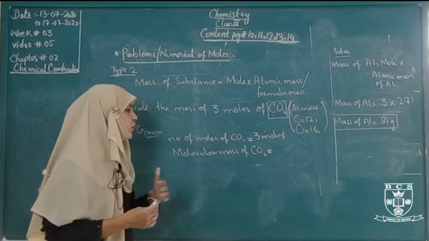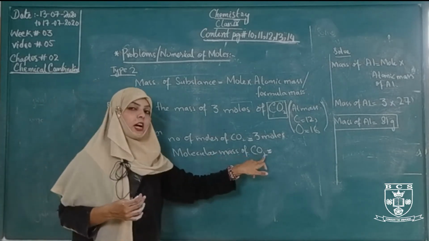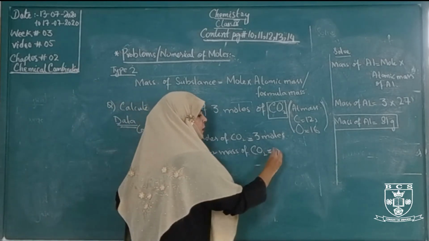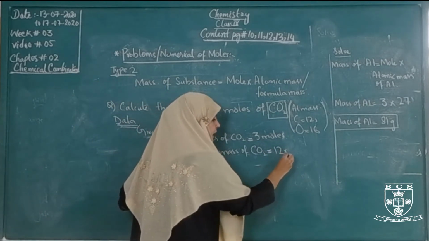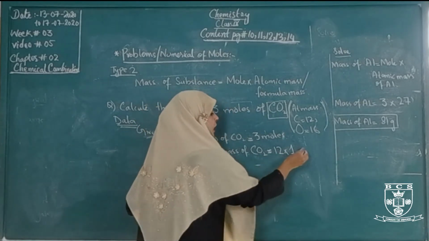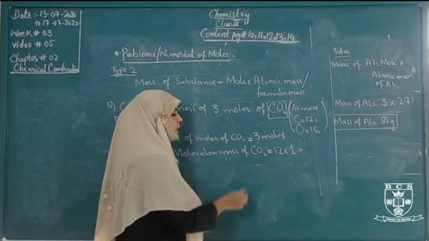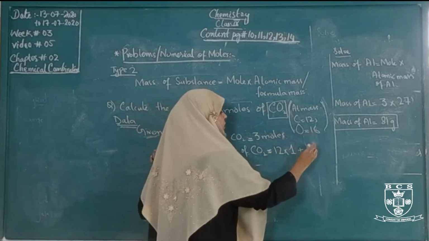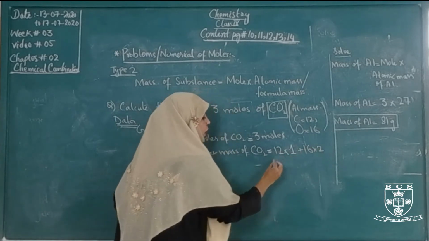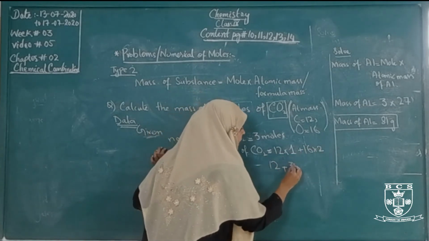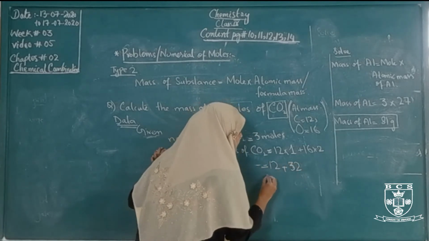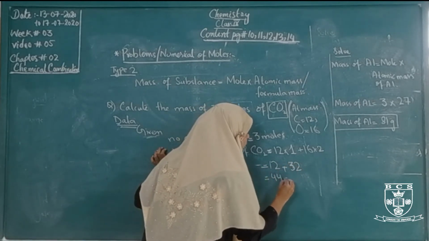We will take out the molecular mass from each atom. How? The mass of carbon is 12. Here it is a number, we consider only 1. After this, give a plus sign. Oxygen, the atomic mass of oxygen is 16, multiplied by 2. 12 ones are 12. 16 multiplied by 2 is 32. And 12 plus 32 is equal to 44 atomic mass units.